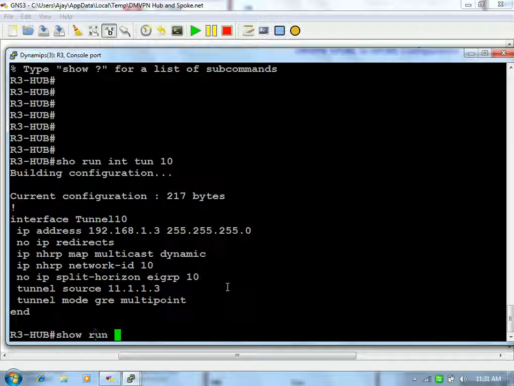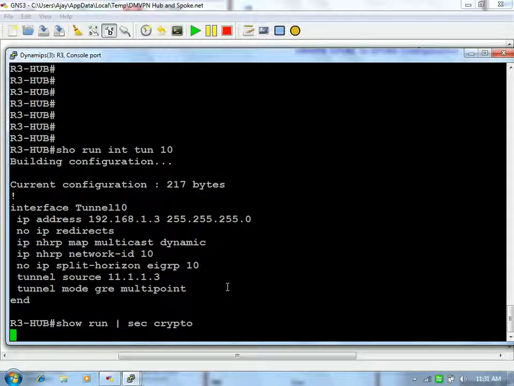Let's see, do we have any crypto related configuration? No. So first we will see the plain GRE or multi-point GRE behavior. Once it is done, securing GRE is not a big deal. You just have to create the ISAKMP policy and IPsec profile, and you apply this protection under the tunnel. So everything has been secured.